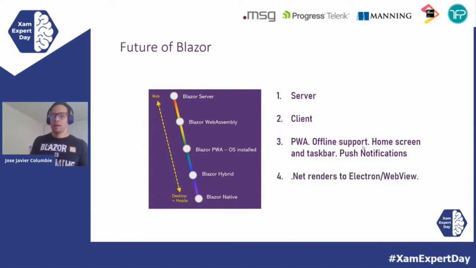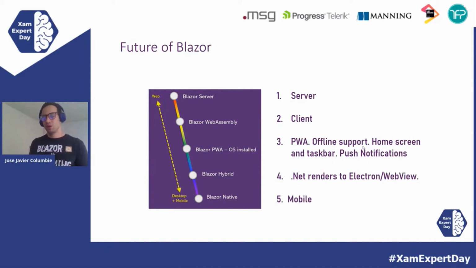Then we have Electron, a web view. This is another interesting solution that already gives us more functionality. It turns our Blazor app into a desktop app. Here we have APIs to access the file system and any native functionality. So we can open Notepad, we can do crazy things. This is a step above the PWA. And then we have mobile, which is pretty much what we're going to be focusing on, but I wanted to show everything that we can do with Blazor.